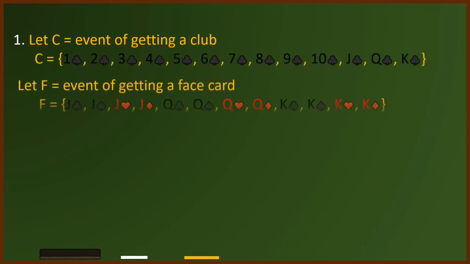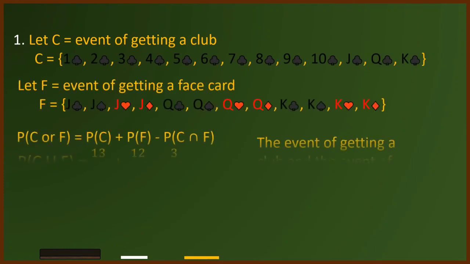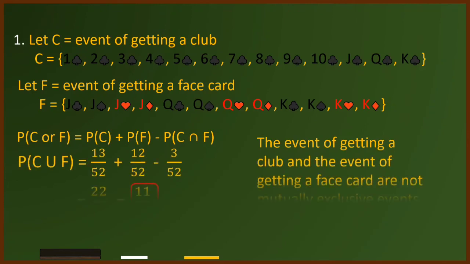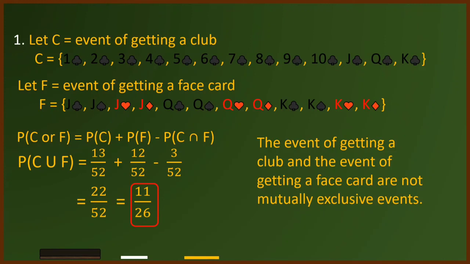There are 3 common elements in the given problem: Jack, Queen, King of clubs. Therefore, the probability of getting a club or getting a face card is 13 over 52 plus 12 over 52 minus 3 over 52, which is equal to 22 over 52, and when simplified is 11 over 26. The event of getting a club and the event of getting a face card are not mutually exclusive events, since there are common elements.